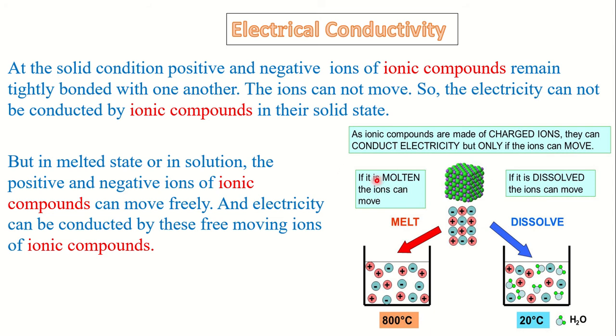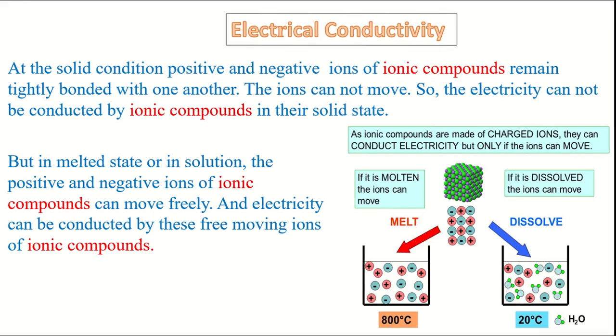If it is molten, the ions can move. When ionic compounds are heated and become liquid, then the free ions can move in the liquid state of the ionic compound. Or when ionic compounds are given into water, when they are dissolved in water, then also the ions are separated from one another. So here free ions are present and these free ions can conduct electricity.